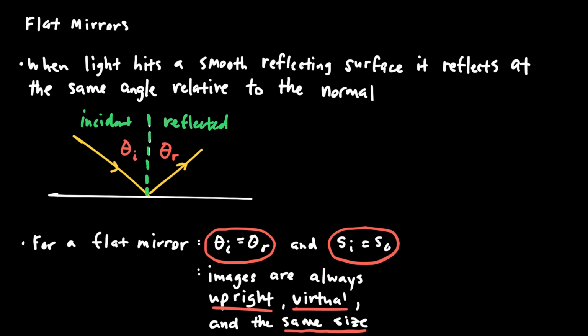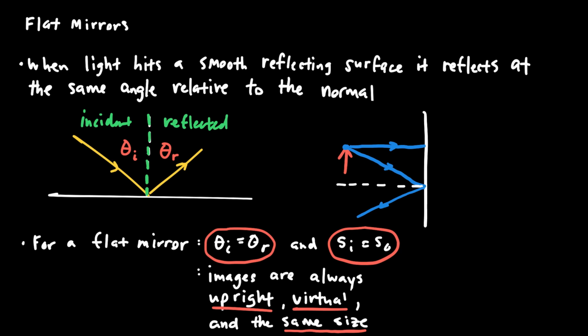Also, all of the images formed by a flat mirror are going to be upright, virtual, and the same size. And maybe you remember that means our ray diagrams are pretty simple. If I place an object like an arrow on the left-hand side of a mirror, when I draw a ray diagram to figure out what that image looks like, I would select a point, draw one ray that goes directly toward the mirror, and then draw one ray that goes at some arbitrary angle toward the mirror. I would then identify the normal line, and draw a reflected ray that goes away from the mirror at the same angle that it was incident on the mirror.